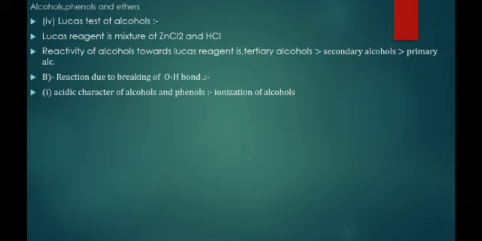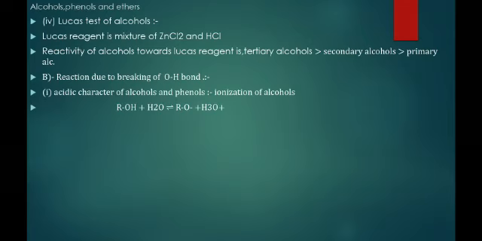First, acidic character of alcohols and phenols. Acidic character depends on the release of hydrogen ions. So first we see the ionization of alcohols. When alcohols ionize after releasing a hydrogen ion, they form the alkoxide ion and a hydrogen ion. That hydrogen ion reacts with water and forms the hydronium ion.